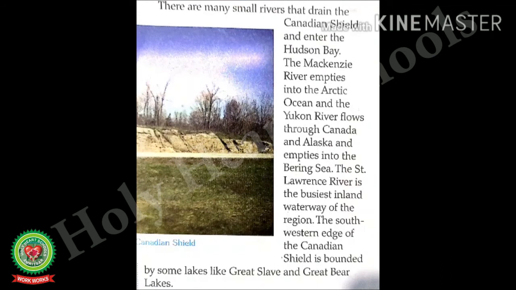Let us start reading. There are many small rivers that drain the Canadian Shield and enter the Hudson Bay. The Mackenzie River empties into the Arctic Ocean and the Yukon River flows through Canada and Alaska and empties into the Bering Sea.